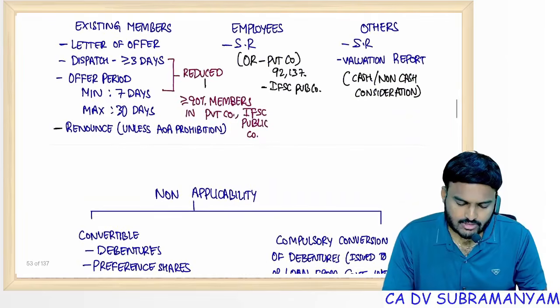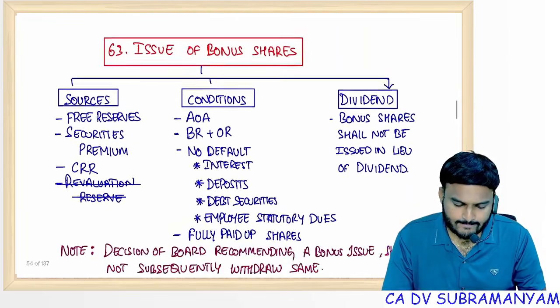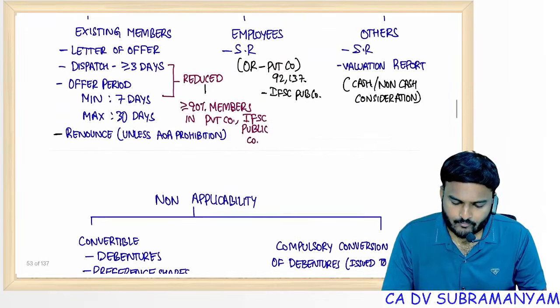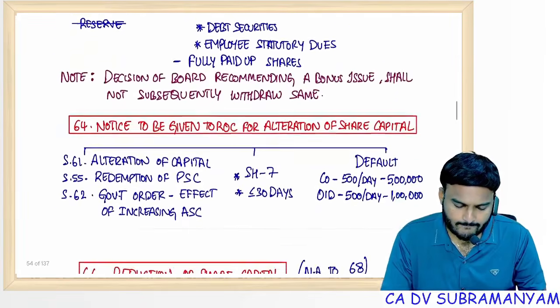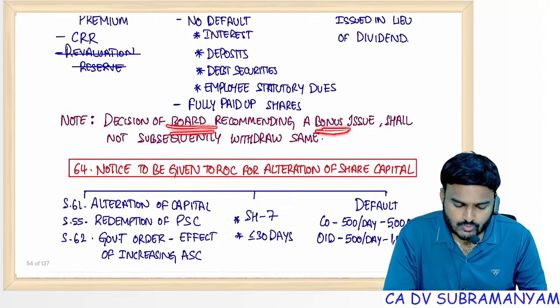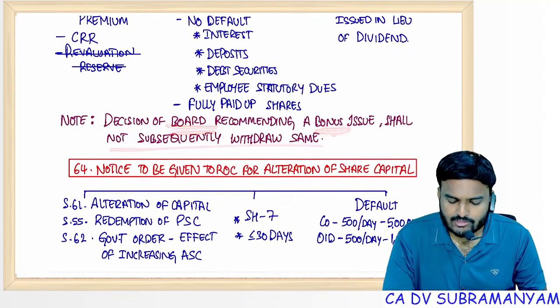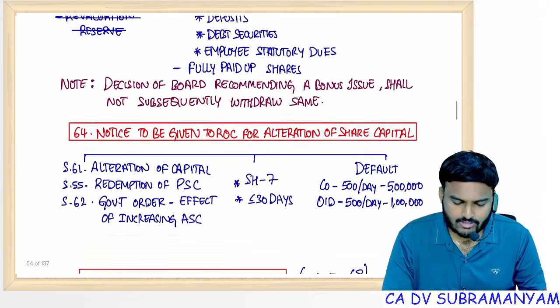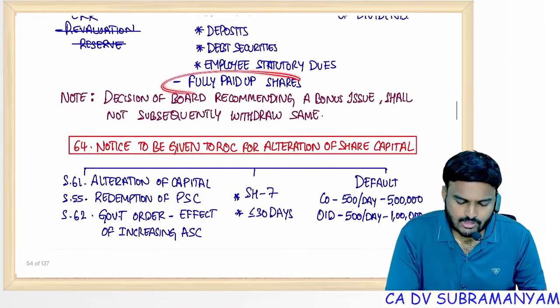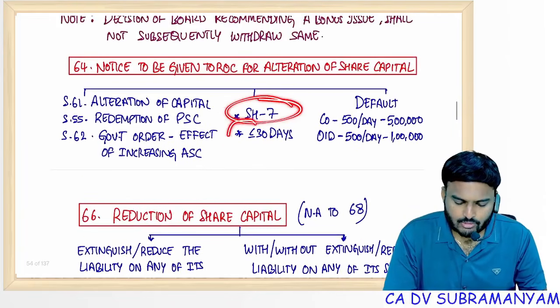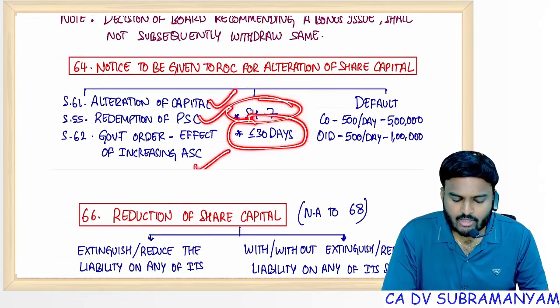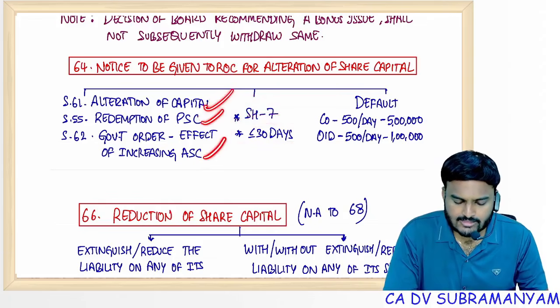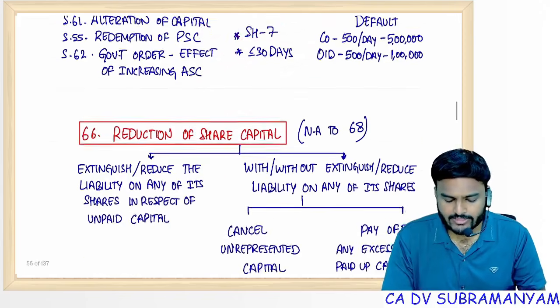61 also I covered. 62, I covered all these points. Valuation report is required for non-cash consideration. Once the board recommends a bonus issue, once the decision is made, subsequently it can't be withdrawn. Fully paid up shares also I told you. SH7 to be filed within 30 days. This is applicable in 3 cases more: alteration of capital, redemption of preference share capital, and government order effecting increase of authorized share capital. So in these 3 cases file SH7 with ROC within 30 days.